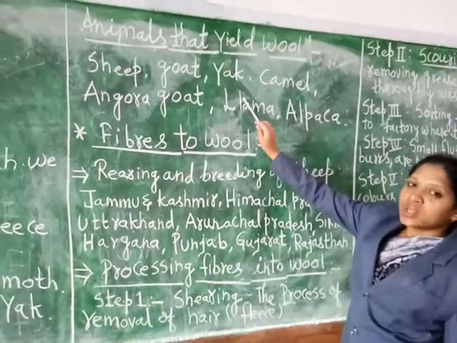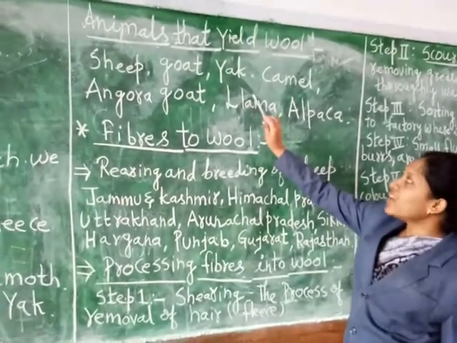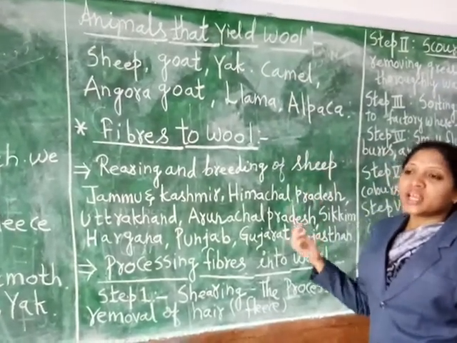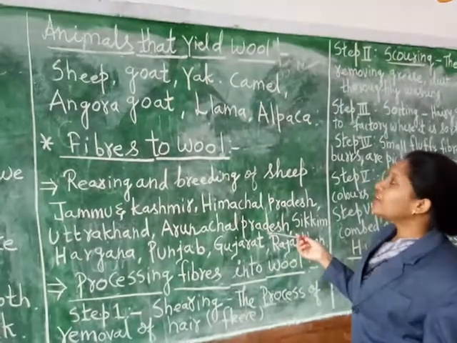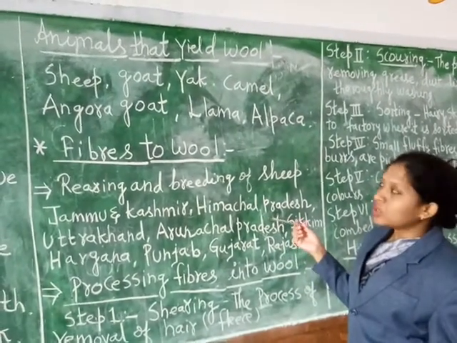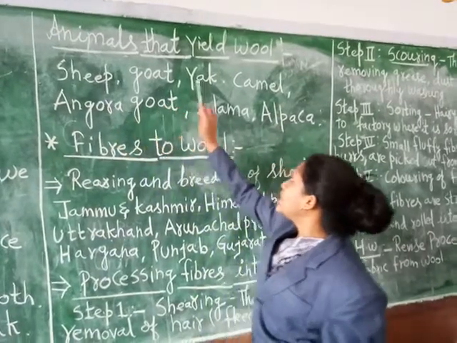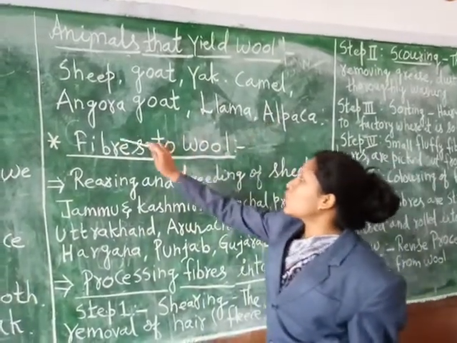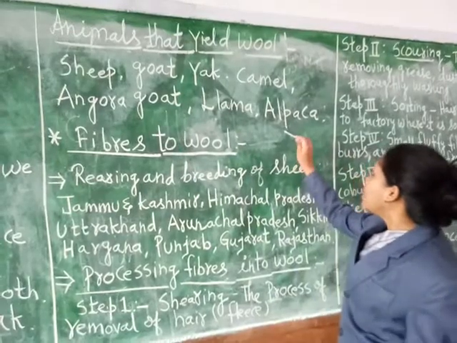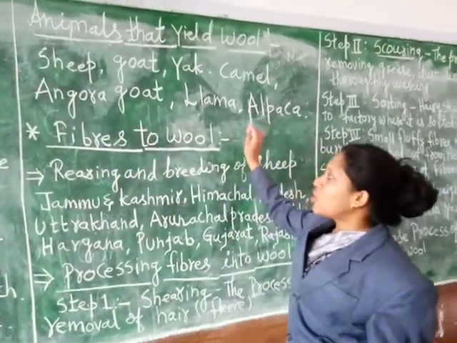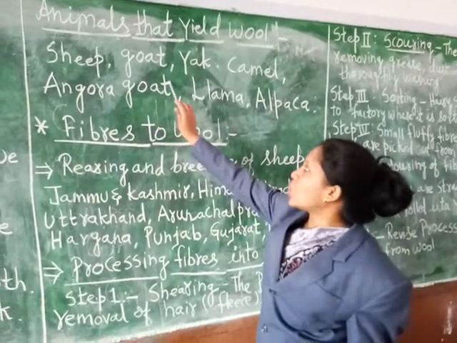Now we are discussing the animals which yield wool. Here are the names of a few animals: sheep, goat, yak, camel, angora goat, llama, alpaca. These are certain varieties of sheep as well as goat.